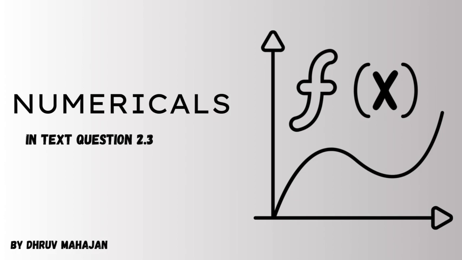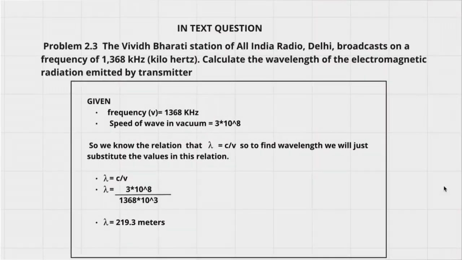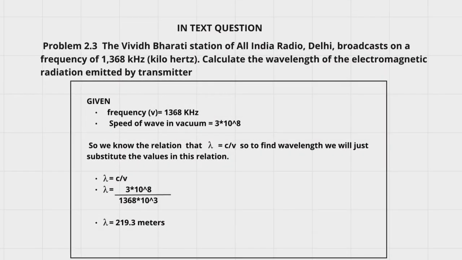In text question, problem 2.3, the Vivid Bharati station of All India Radio, Delhi, broadcasts on a frequency of 1,368 kilohertz. Calculate the wavelength of the electromagnetic radiation emitted by the transmitter.